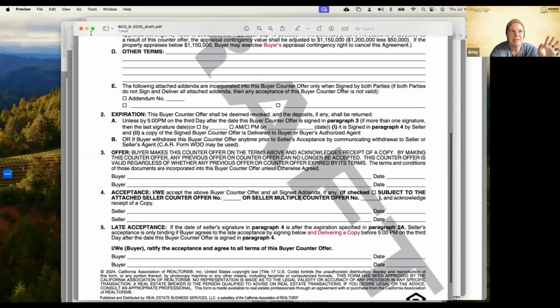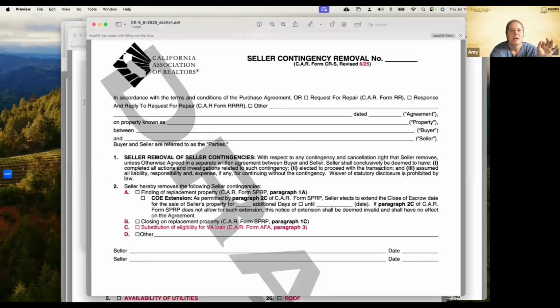Buyer counter offer. If anytime somebody has questions as I'm going through this, feel free to unmute yourself and just stop me or throw them in the chat box. I'm paying attention to both.